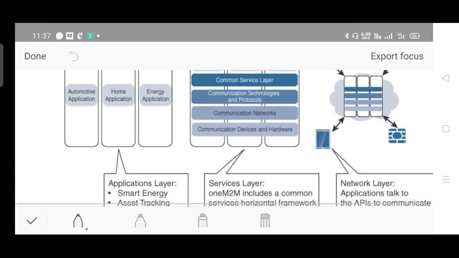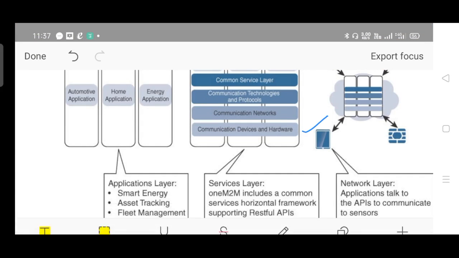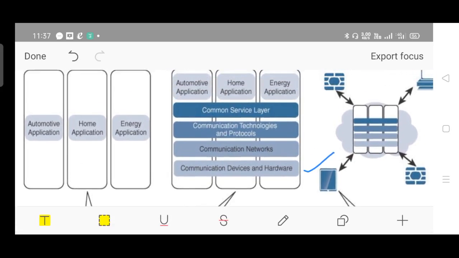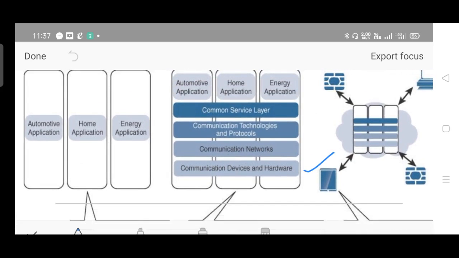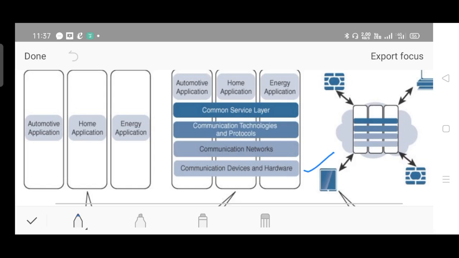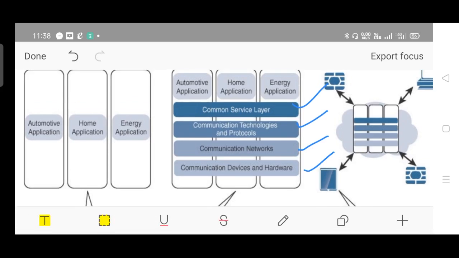Recall your OSI model. If you keep that in mind, these things will be easier for you, because at the bottommost there should always be hardware devices and interconnection things, followed by the network layer, followed by the communication technology and protocol layer, and finally the common service layer to have the interface among the different applications. So these all come under the service layer.